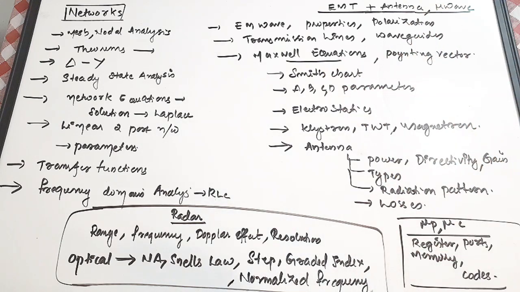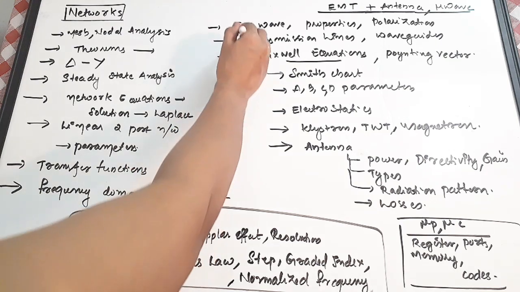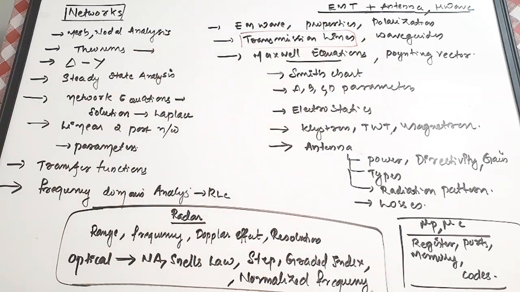Then transmission line is a very, very important area. You cannot go for the GATE exam without covering this topic. Study the transmission line, its characteristic impedance, various parameters, load impedance, how impedance matching is done, and the various factors you need to find, sometimes the VSWR and reflection coefficient. All these are important.